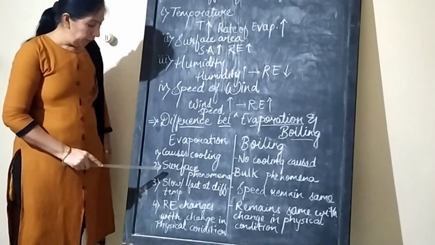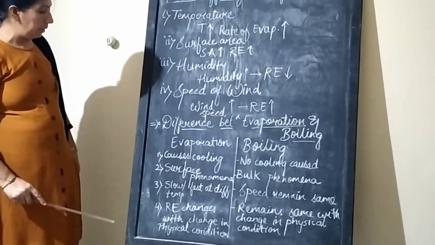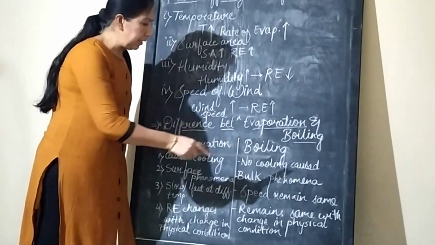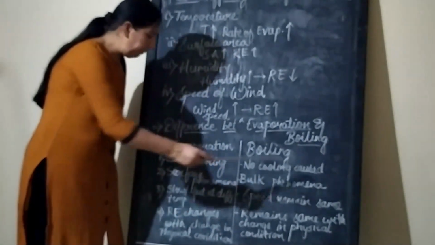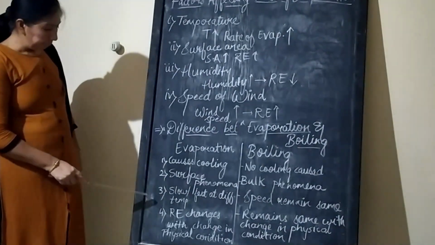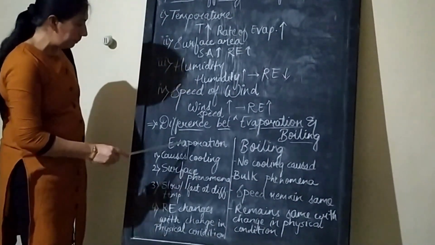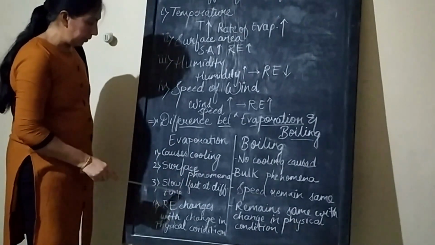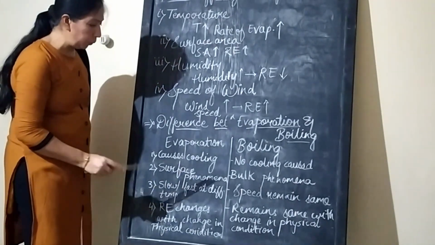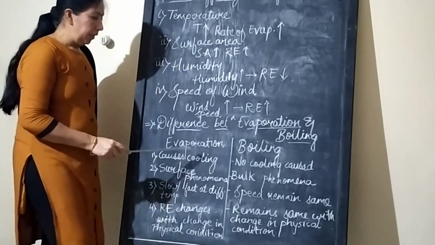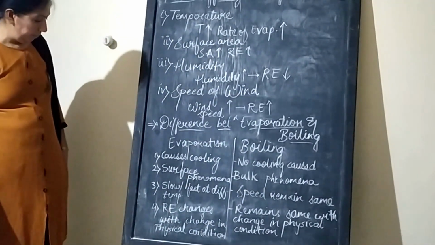Number 2, it is a surface phenomenon. Evaporation always takes place from the surface of water, while in case of boiling, everywhere temperature remains the same, so it is a bulk phenomenon. Number 3, slow or fast at different temperature. This process goes on changing. With changing temperature, the rate of evaporation goes on changing. But boiling always takes place at a fixed temperature.